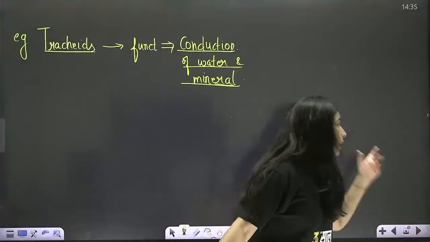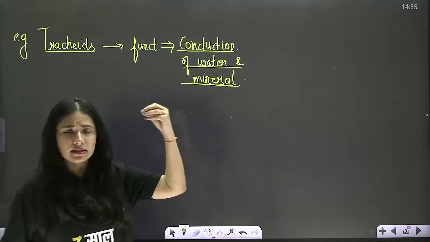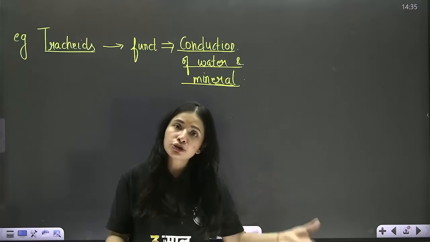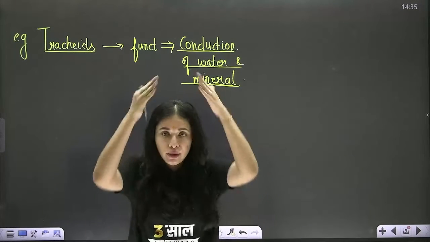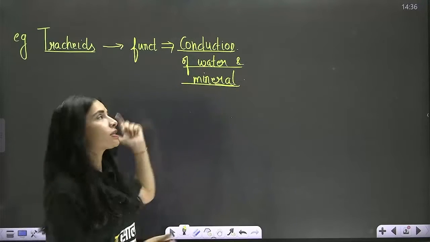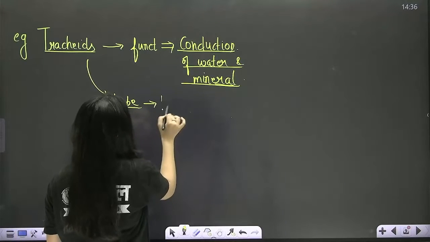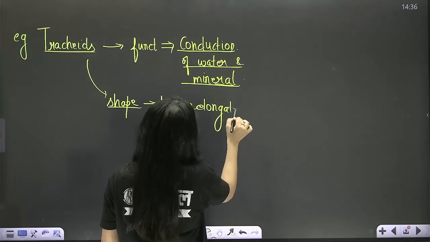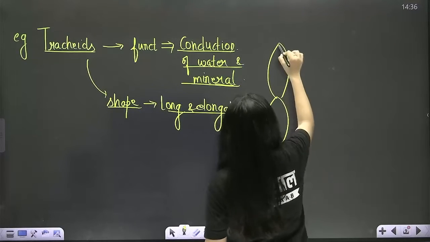So the same goes over here. These tracheids are basically the pipes. They are just the pipes responsible for conducting water and minerals. So what should their shape be? If this is their function, then what should the shape be? Cylindrical. In short, they should be long, elongated. So yes, according to the function, the shape of the tracheid is long and elongated, and like this they are kept one above the other.